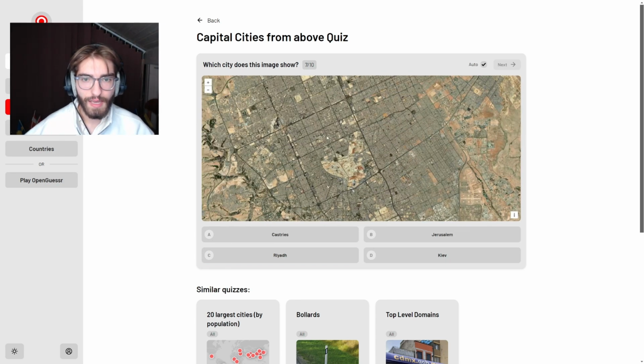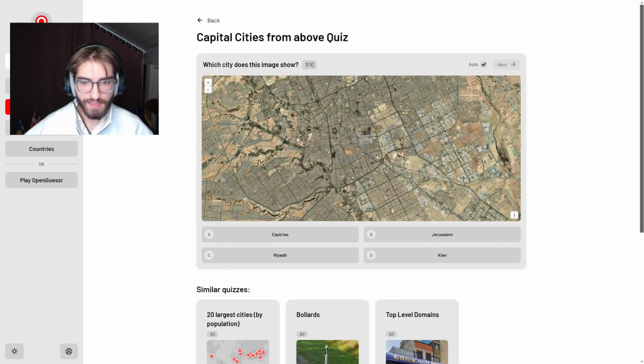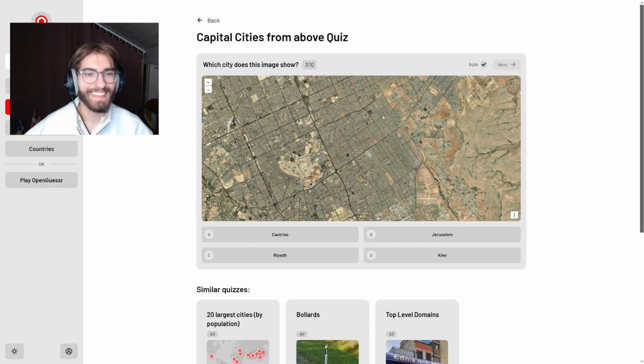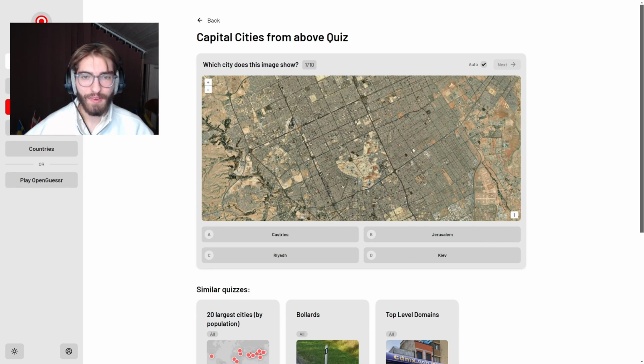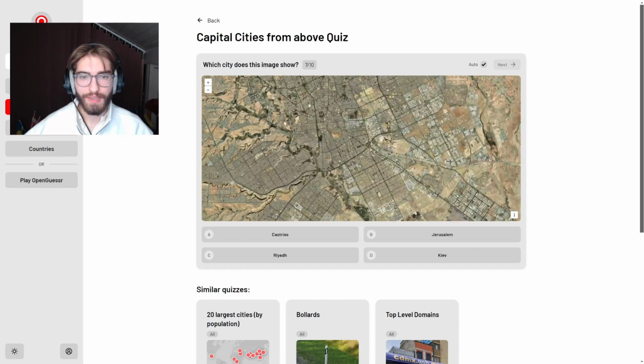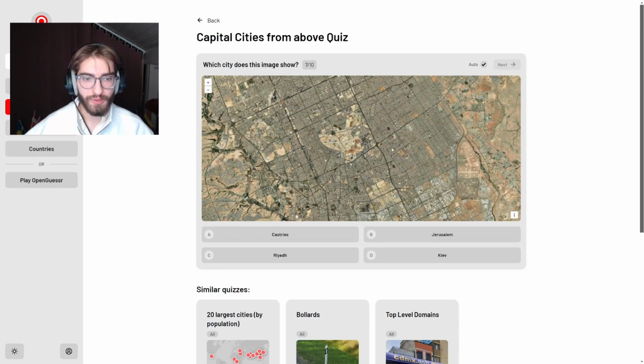This looks like a big planned city. I think there's Riyadh. Yeah, Riyadh is also an option. Perfect. Riyadh is very recognizable with all its grids in the middle of the desert pretty much. And it's a huge city. So this should be Riyadh.